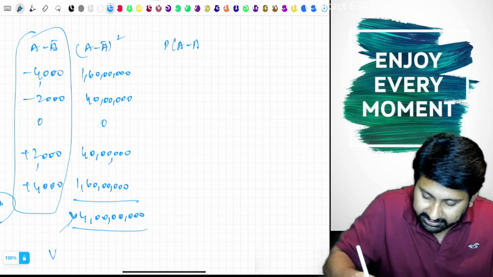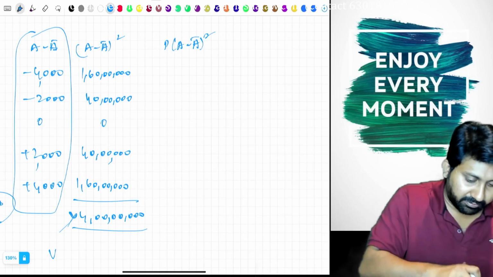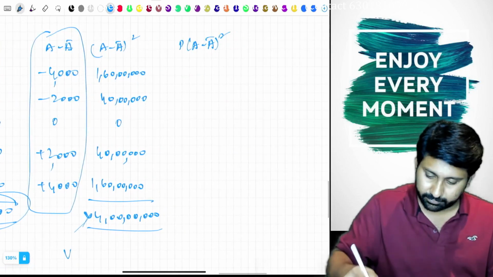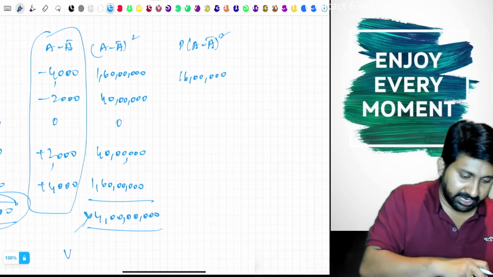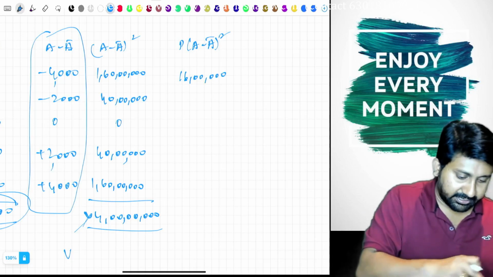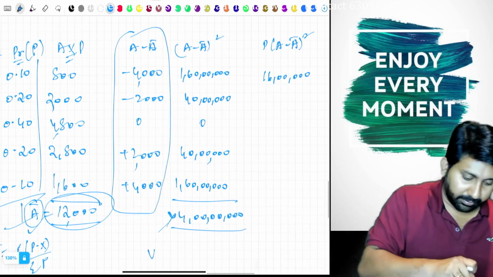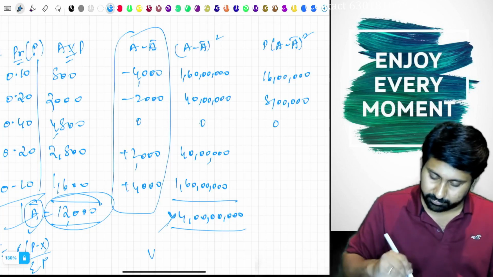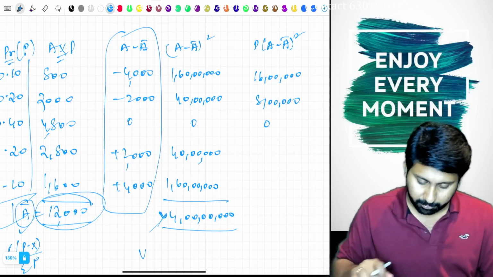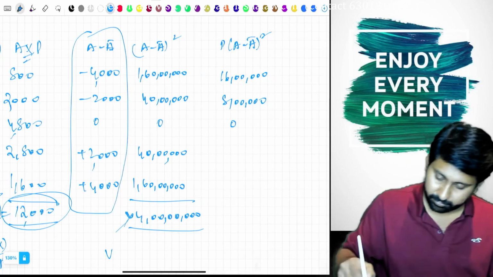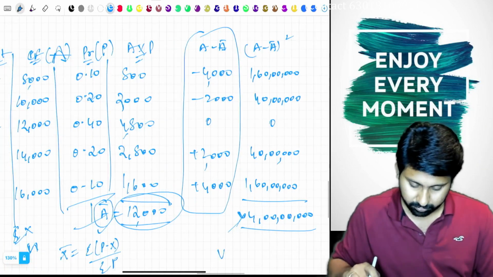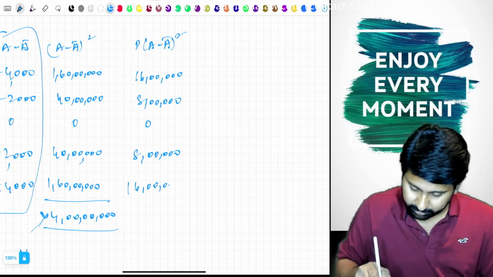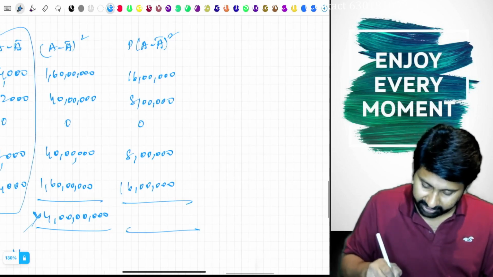So P into A minus A bar whole square. 1 crore 60 lakh into what is the probability? 0.1, 16 lakh. 40 lakhs into probability 0.2, 8 lakhs. 0. 40 lakhs into 0.2, 8 lakhs. 1 crore 60 lakh into 0.1, 16 lakh. This we can calculate.